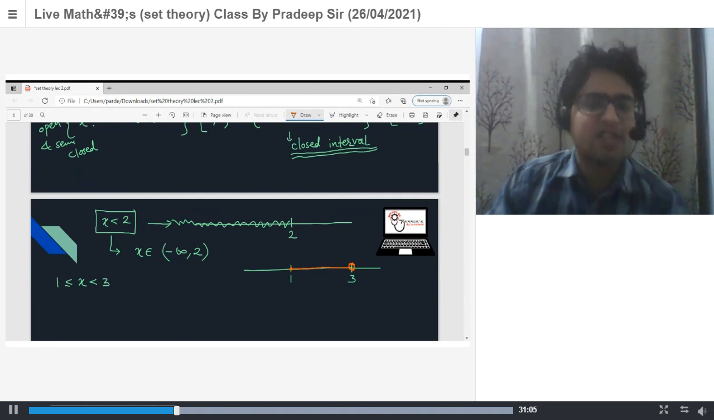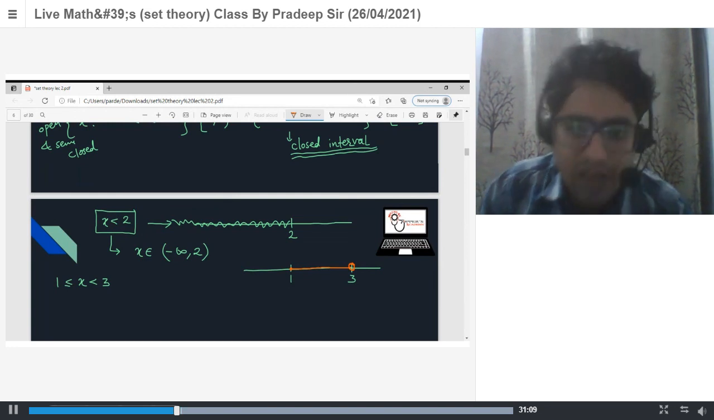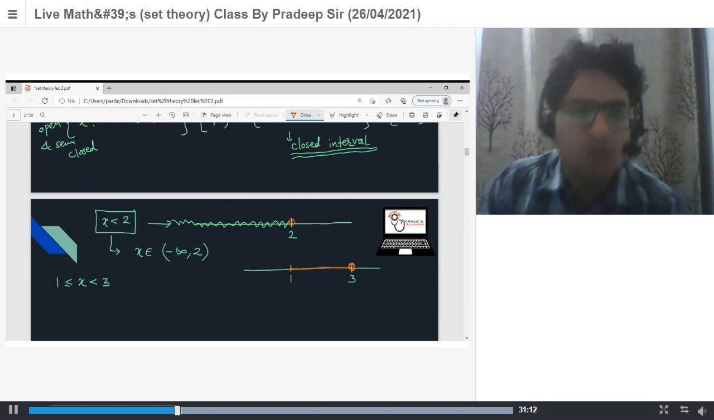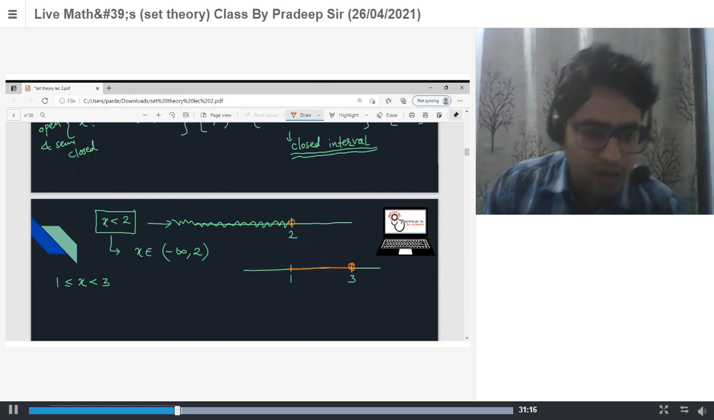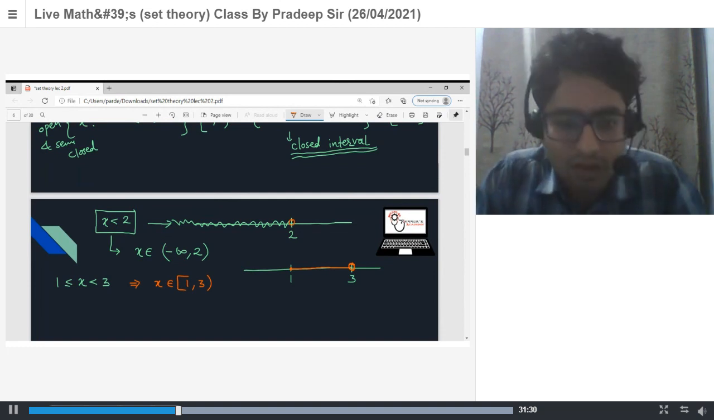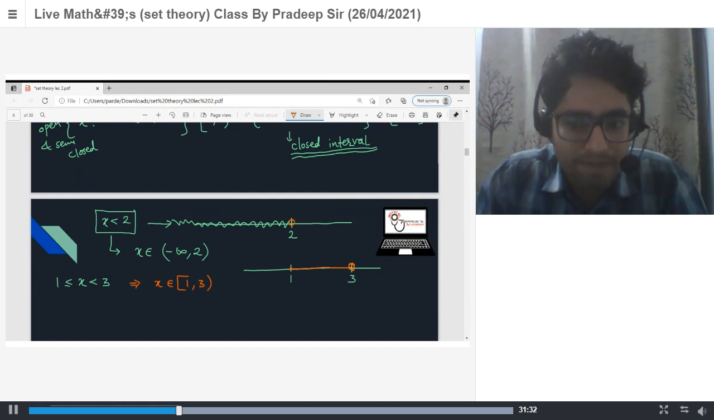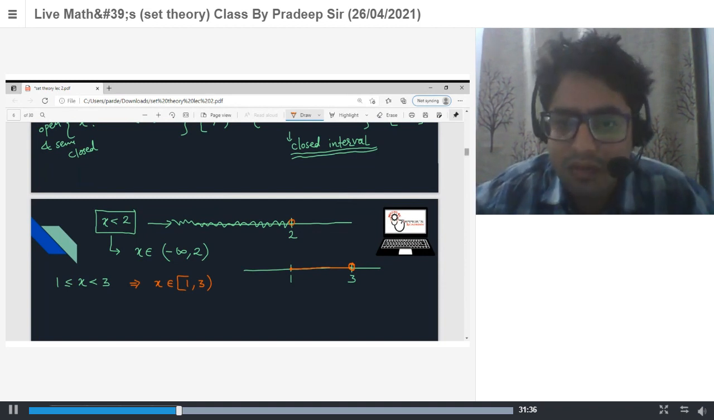So we put an open circle here. It means 3 is excluded. Open circle means 3 is excluded. Similarly, an open circle here would mean 2 is excluded from my interval. So [1, 3) means x belongs to which interval? x belongs to 1 closed and 3 open. So it means x can take any value lying between 1 and 3. Any doubt in this? No, sir.